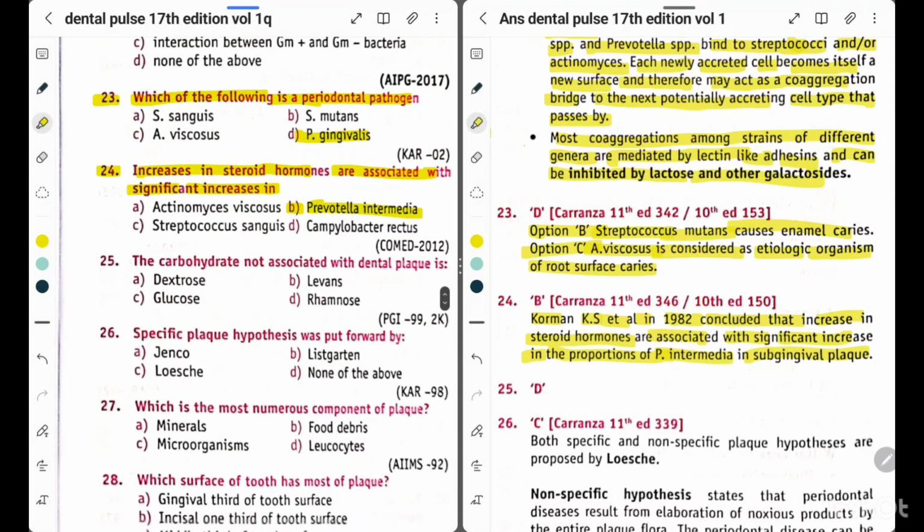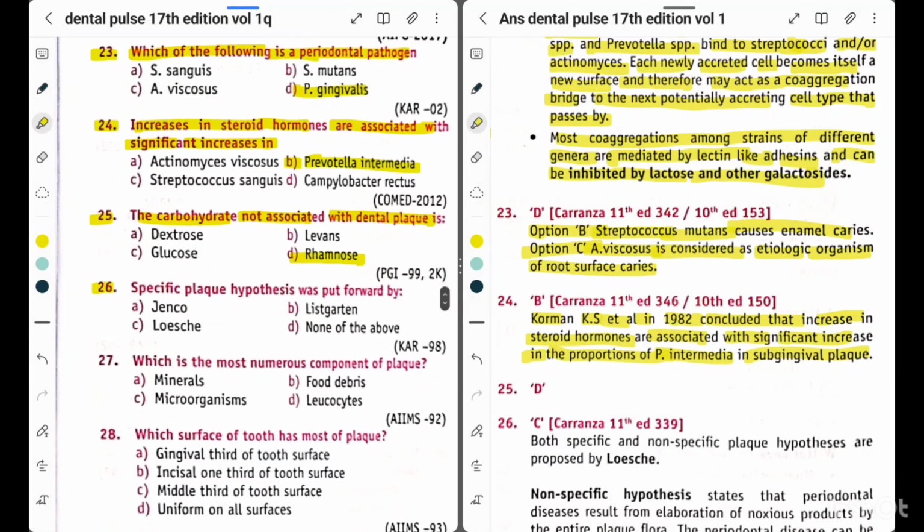Now question 25. The carbohydrate not associated with dental plaque is option A, dextrose, option B, levans, option C, glucose, option D, rhamnose. So the answer is option D, rhamnose. Rhamnose is not associated with dental plaque. Question 26. A specific plaque hypothesis was put forward by. So the answer is Loesche.